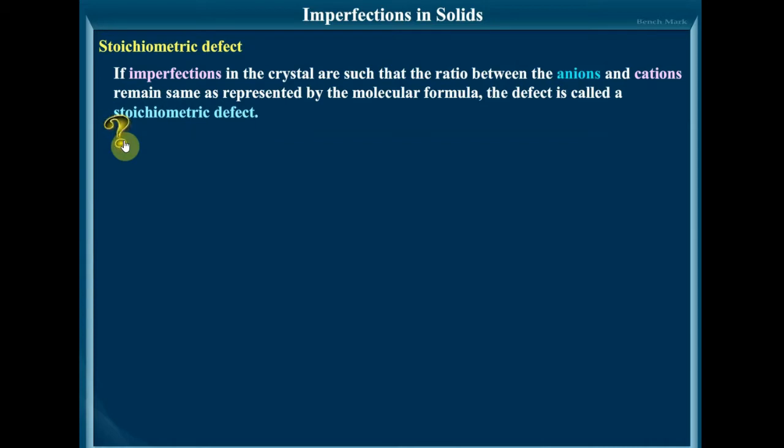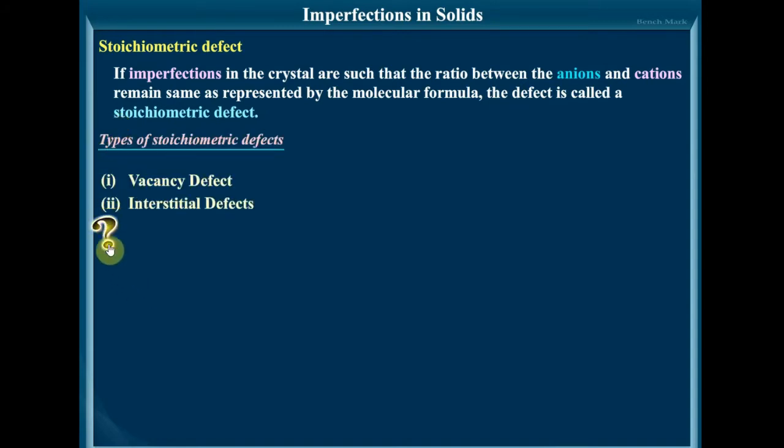So if imperfections in the crystal are such that the ratio between the anions and cations remains the same as represented by the molecular formula, the defect is called a stoichiometric defect. The different types of stoichiometric defects: first is the vacancy defect, then interstitial defects, Schottky defect, and Frenkel defect. So we'll learn one by one. The first one is the vacancy defect.